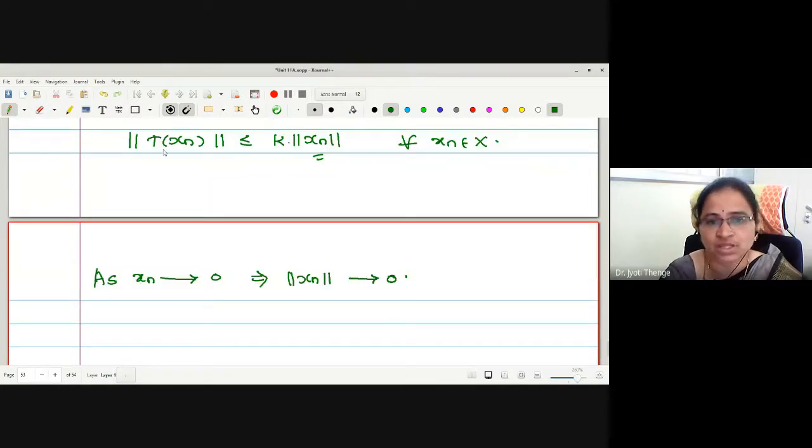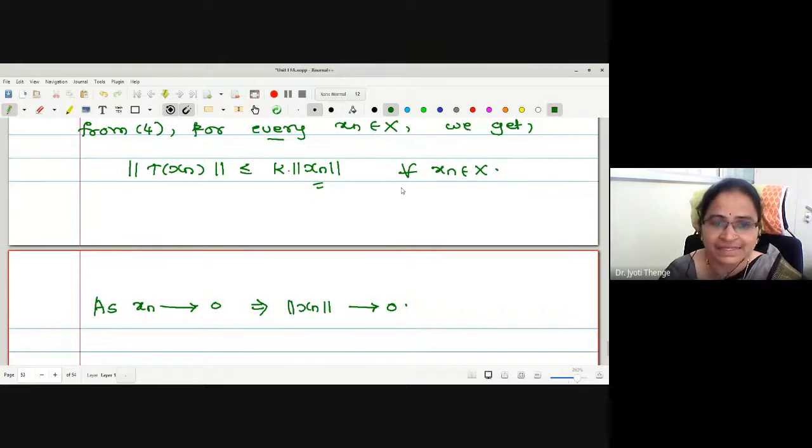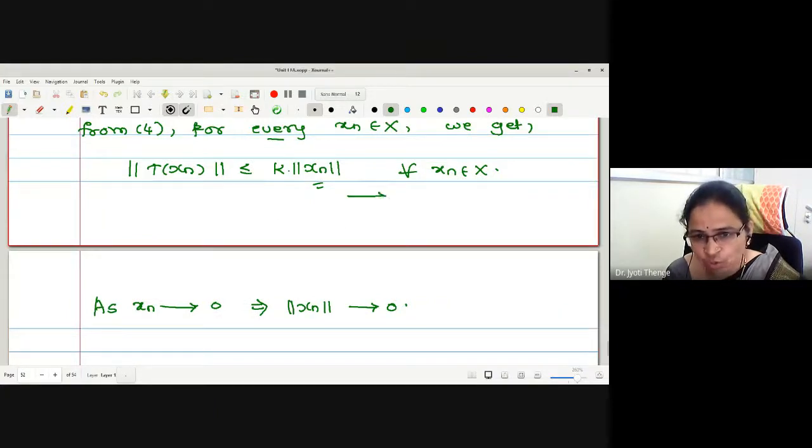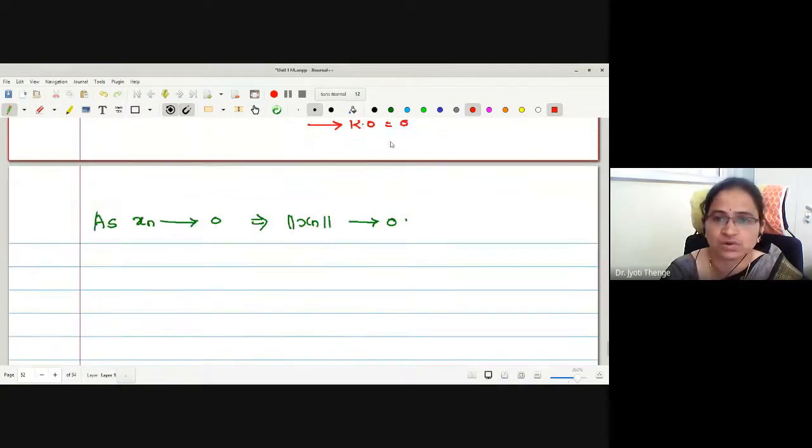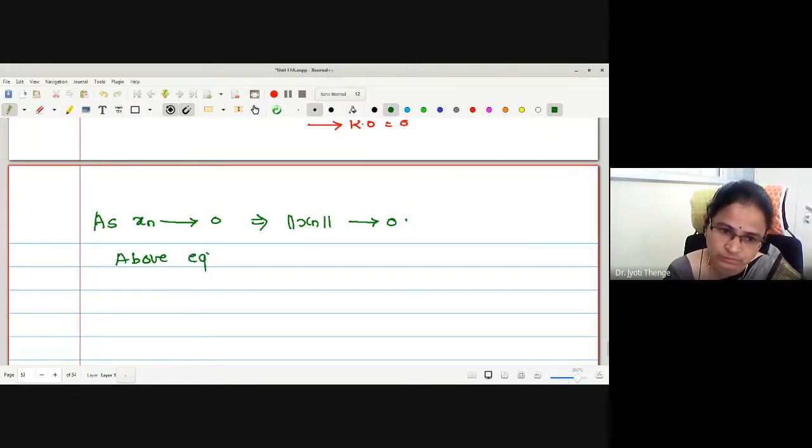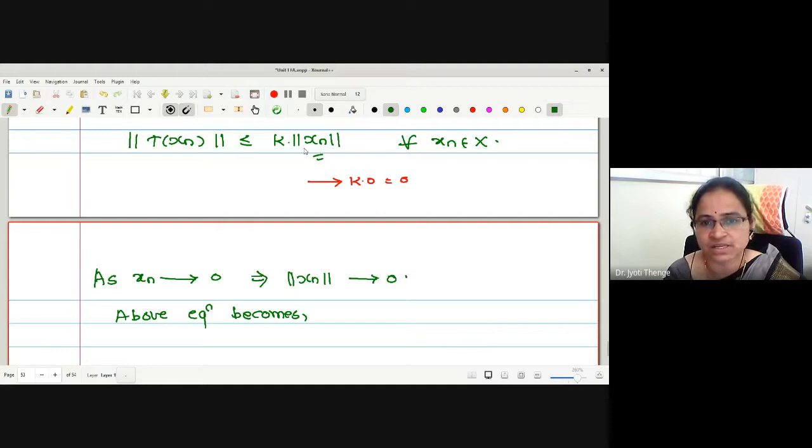Therefore, what about this right hand side? This right hand side is converging to 0, no? K into norm of xn converges to K into 0. One can write this is converging to 0, right? Therefore, the above equation becomes norm of T of xn is less than or equal to 0, right?